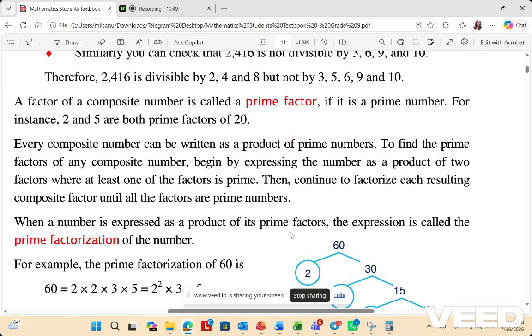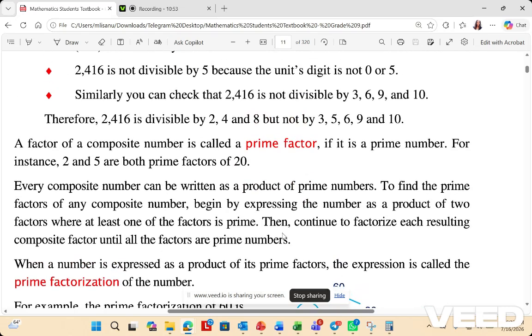So we have heard of composite numbers and prime numbers, and odd and even numbers. We have learned this since the beginning of education, starting from grade 1, grade 2, grade 3.